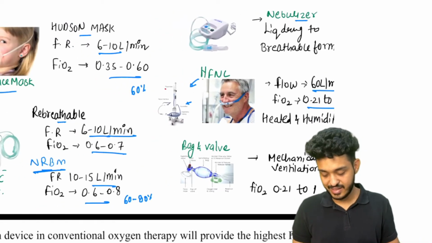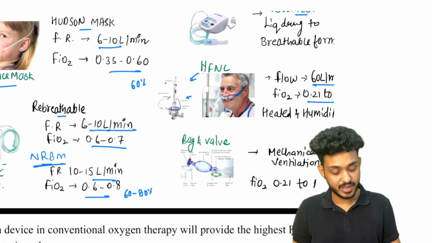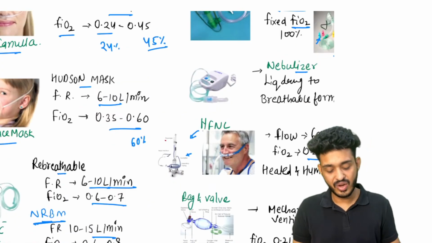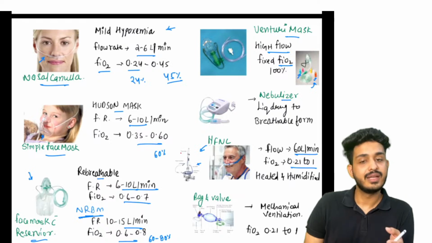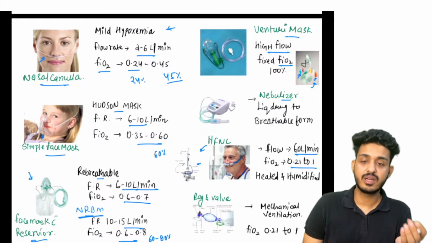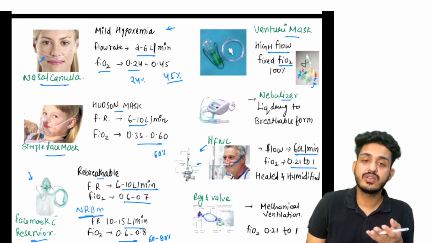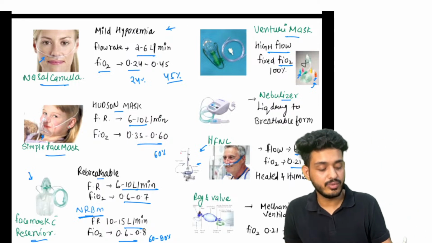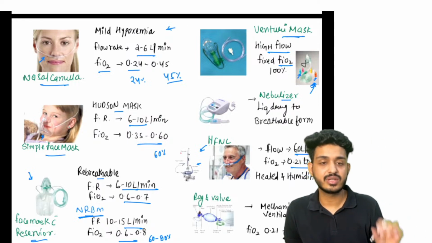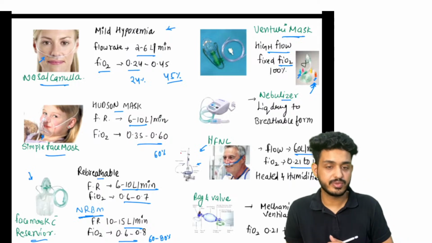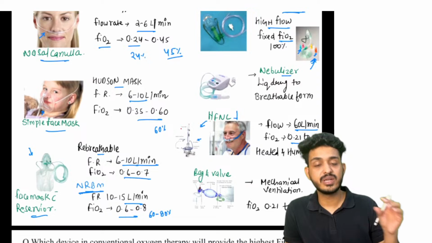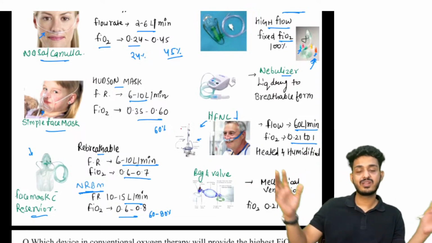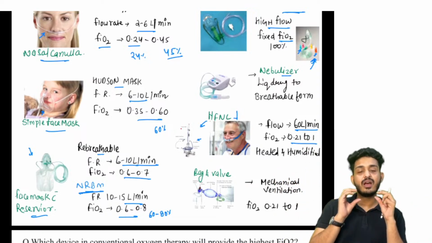Yes, they are a little confusing, I know, but you have to remember as it is, because you have to remember four only. Okay, this nebulizer is already gone. Nasal cannula, simple mask, and mask with reservoir. Hudson, you already know, right? Venturi, you will be finding these type of structures. These type of small valves you can find. HFNC is already justified. It will be having humidifier. It will be having big structure. Along with that, you will be having high flow device.